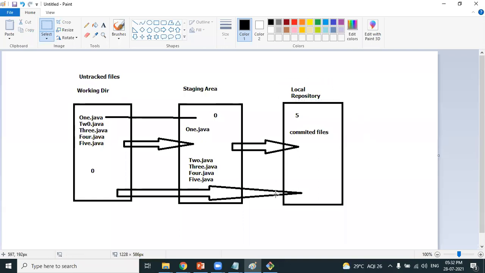Okay. So this is from an individual developer's point of view. After the local repository, there is something called a remote repository, where the developer will push the files into the central repository. So to have that clear understanding, Chaitanya, you have to wait for a couple more days. Okay, sure.